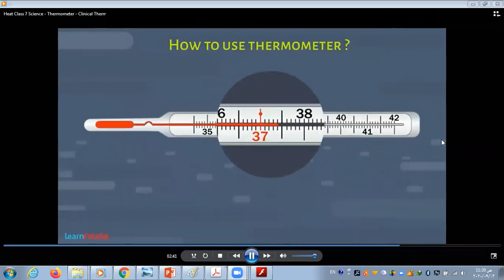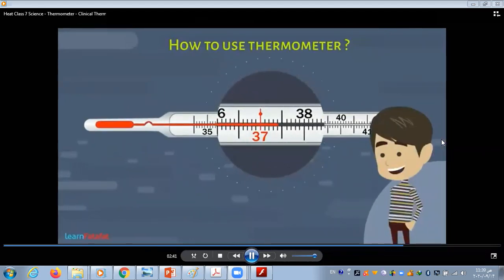Just now you have identified your body temperature. Here is a sample value which is showing 37 degrees Celsius and 0.4 degrees Celsius, that is 37.4 degrees Celsius.